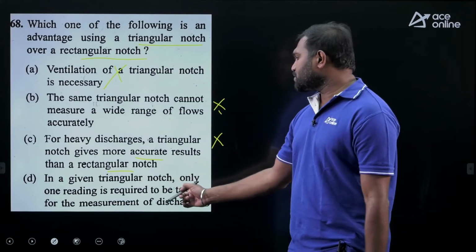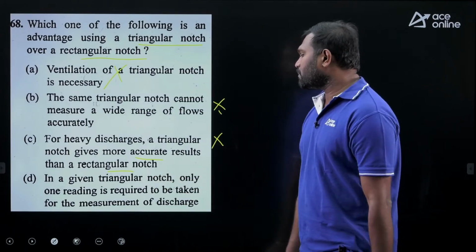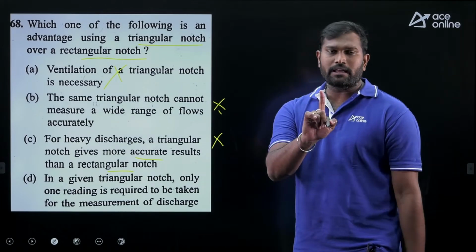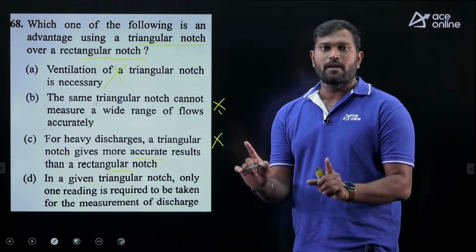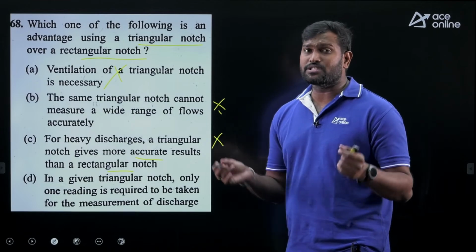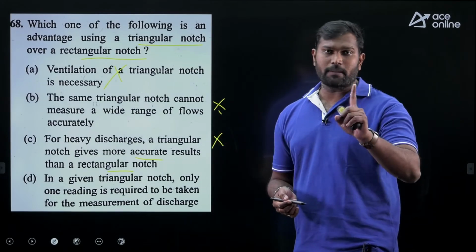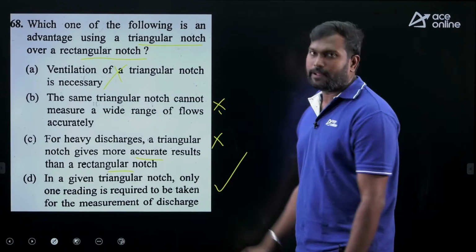In a given triangular notch, only one reading is required to be taken for measurement of discharge. One reading is necessary for finding the discharge. Why, sir? In the case of the triangular notch, there are no end contractions. So one depth, one discharge. The correct answer is option D.